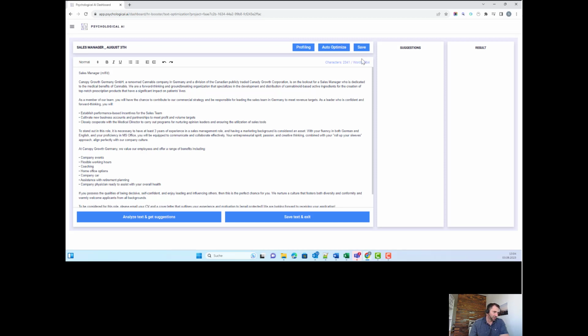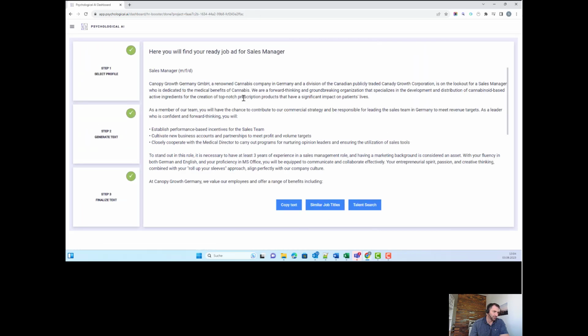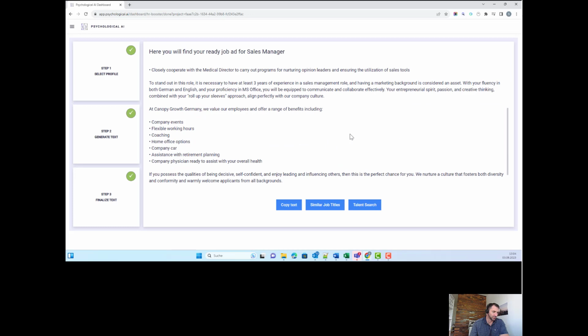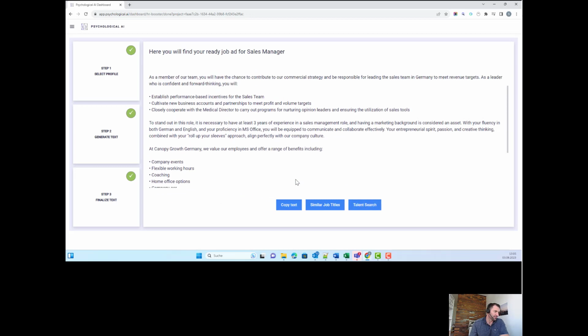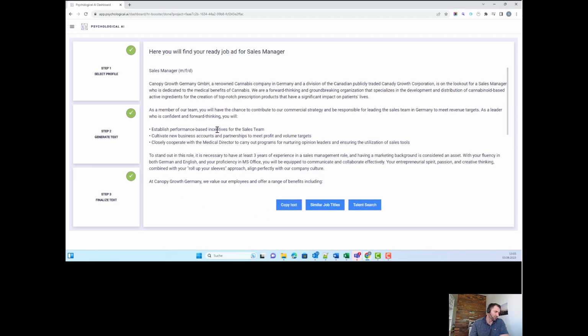Okay, when you're done with everything, you can just save and exit, and then here you have the option to get similar job titles or to directly search for talents in a specific region that you'd like to address with our technology for active sourcing. That's basically what we do. And your last step is, you just copy and paste the text to your ATS system, and that's basically it.